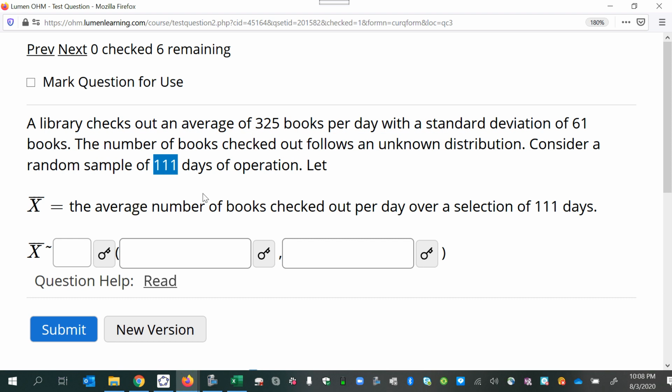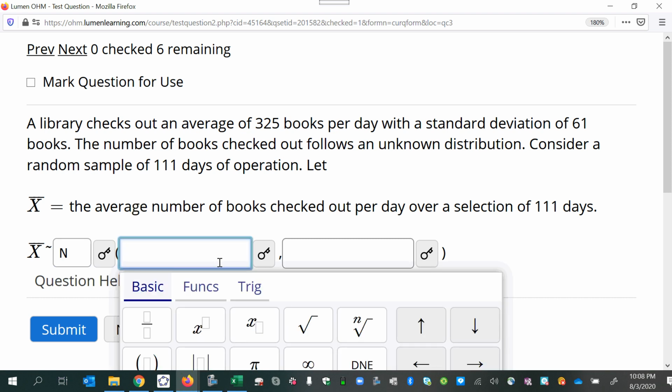So that means we can still use the central limit theorem even though the original population is not normal. And we know that the sample means will be normally distributed even though the original population isn't, or at least it's unknown whether it is or it isn't.